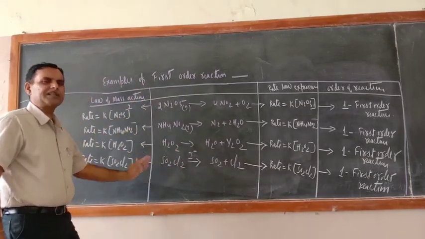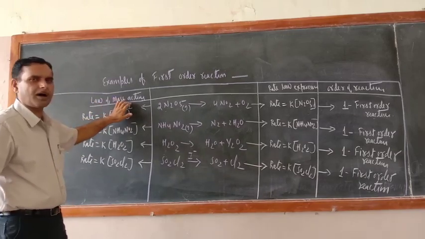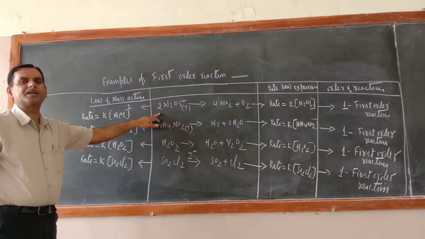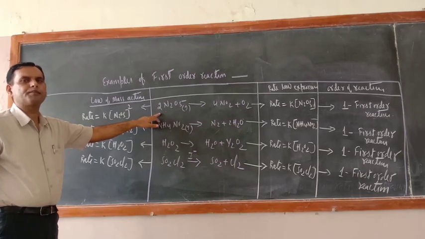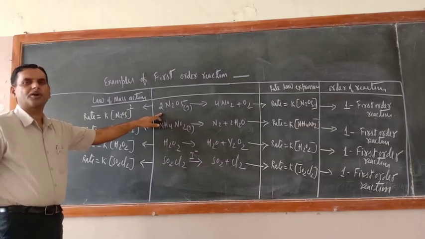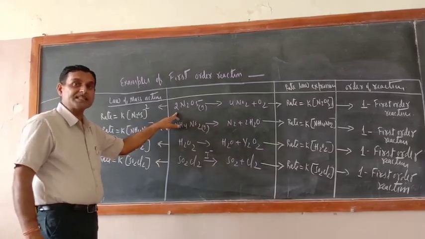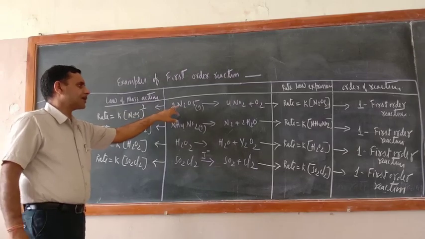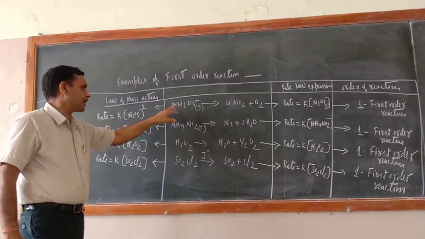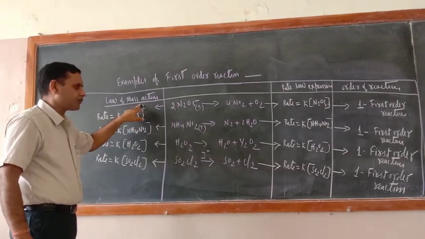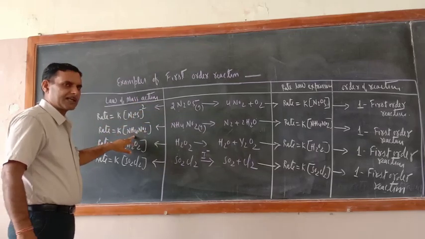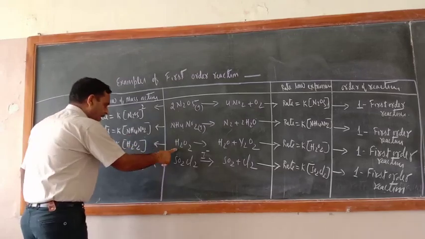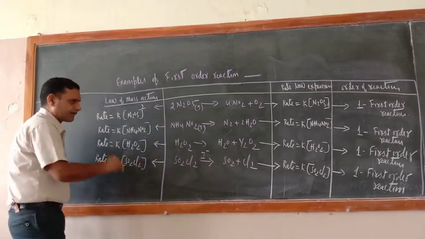If we are expressing these reactions in terms of the law of mass action, then what is there? The law of mass action is purely based on the balanced chemical equation. We can predict the law of mass action according to the balanced chemical equation. So what would the rate be equal to? Since two molecules of N2O5 are taking part in the chemical reaction, it must be raised to the power 2. Now here one molecule is taking part in the chemical reaction, so it is to the power one. Here also one, here also one.